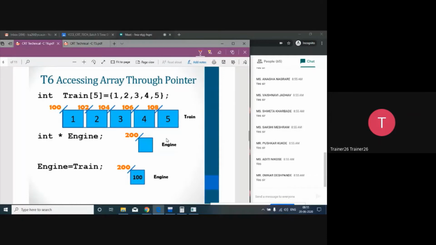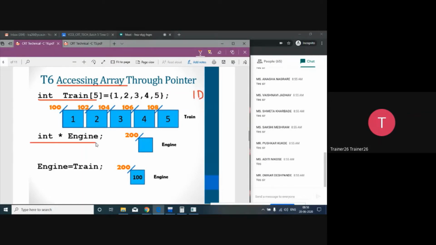And many times when we apply a constant over the pointer, it becomes more difficult to understand, but we have one fundamental to understand it very easily. So now what is going to happen is that we will try to access the array. Yesterday we saw that when we access a 1D array, we can declare a simple integer pointer,